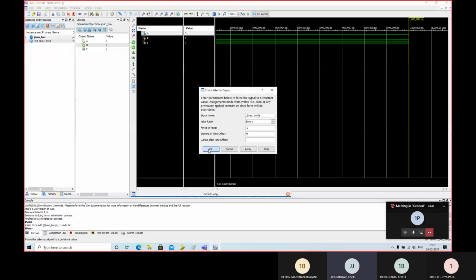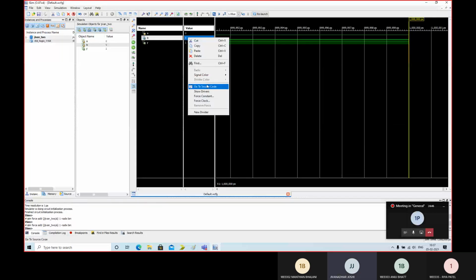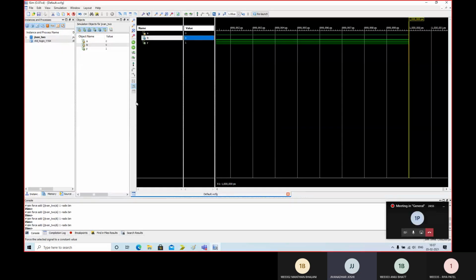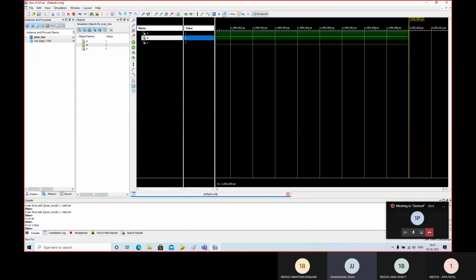apply, and let us set this to 1 again, apply. Okay, this is done, although it is not reflected here, but it is done, and it will be reflected from the next time, right? So let me simply run it. See, 1 1 and output is 0.